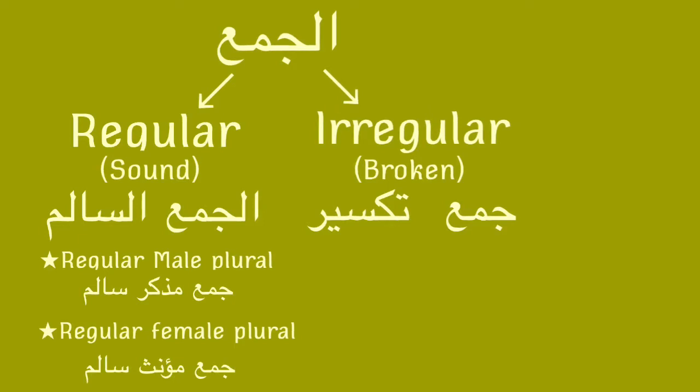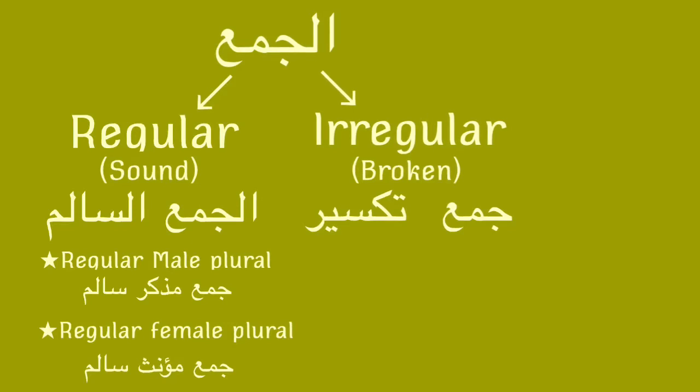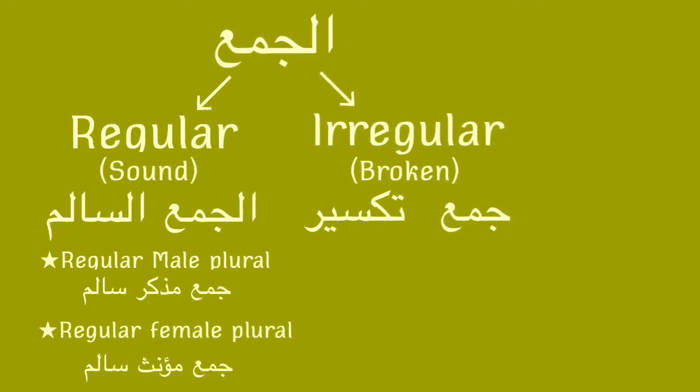So first of all, let's start by looking at the regular plural. So as you can see, the regular plural is divided into a male part and a female part. The male part, which is the regular male plural, we call it jama' mudhakkar salim. And the female part, which is the regular female plural, we call it jama' mu'annath salim.